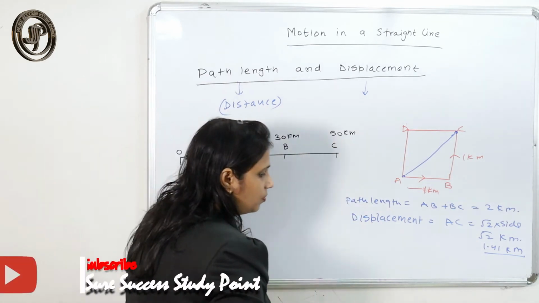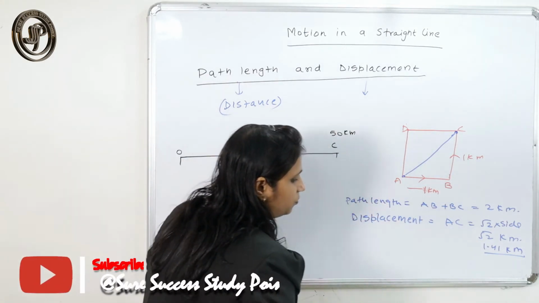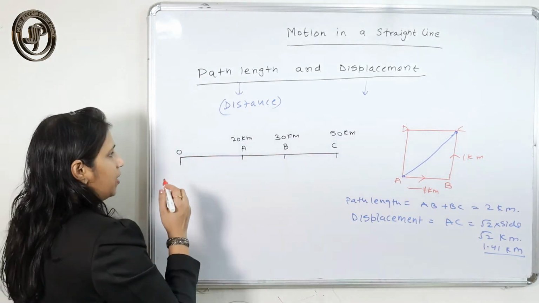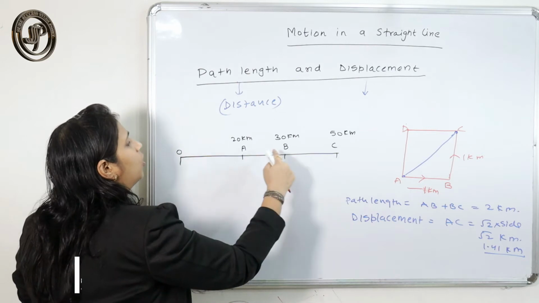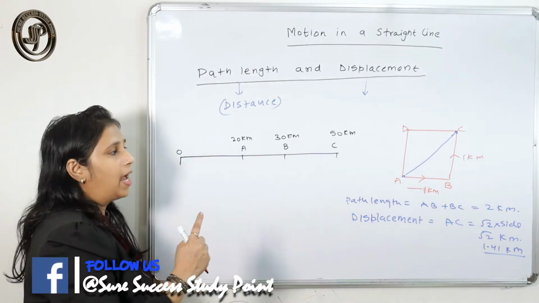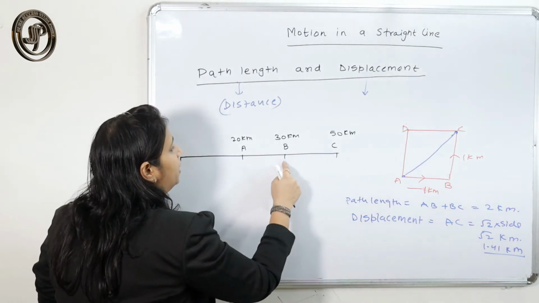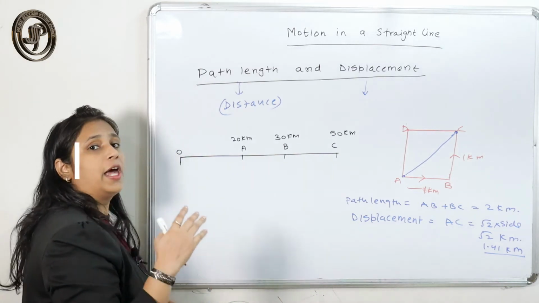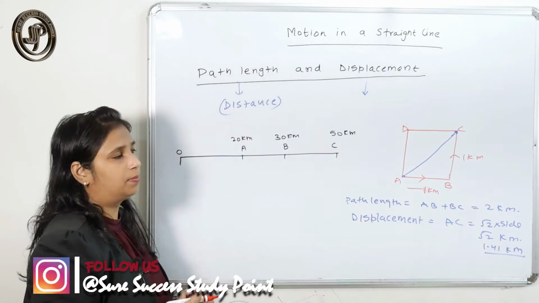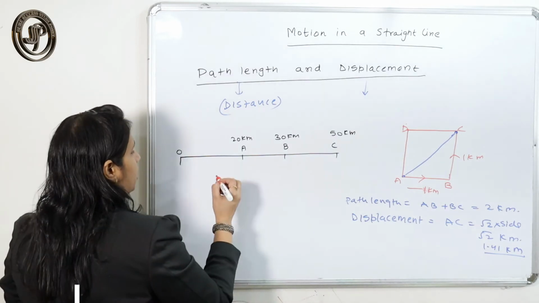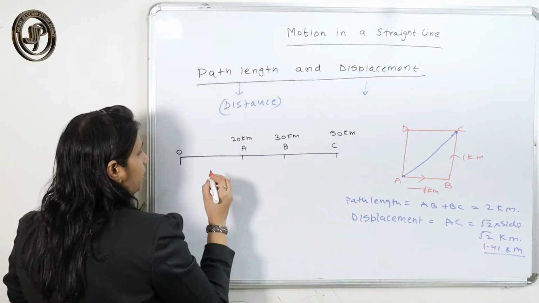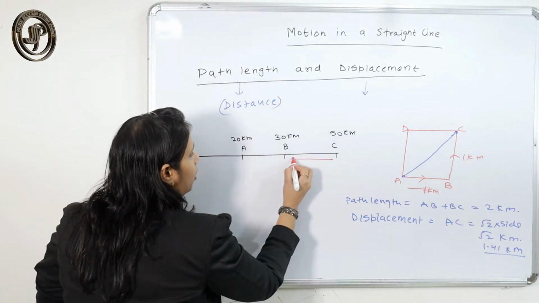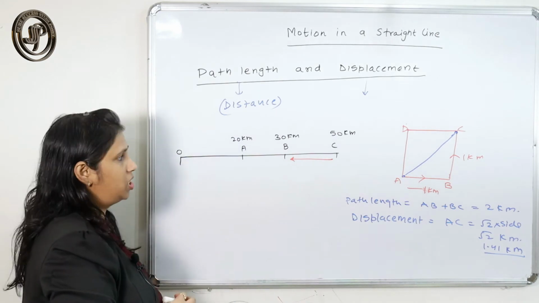Okay, now if I tell you that the particle goes from O to C and then comes back from C to B, then what would be the distance and displacement of the particle? Here in this case, when the particle moves from O to C and then comes back from C to B,